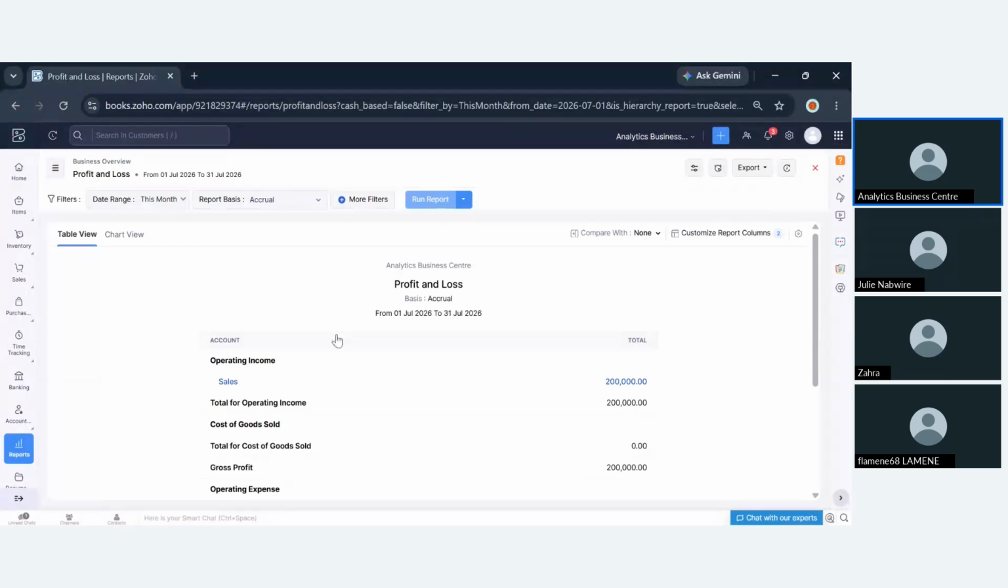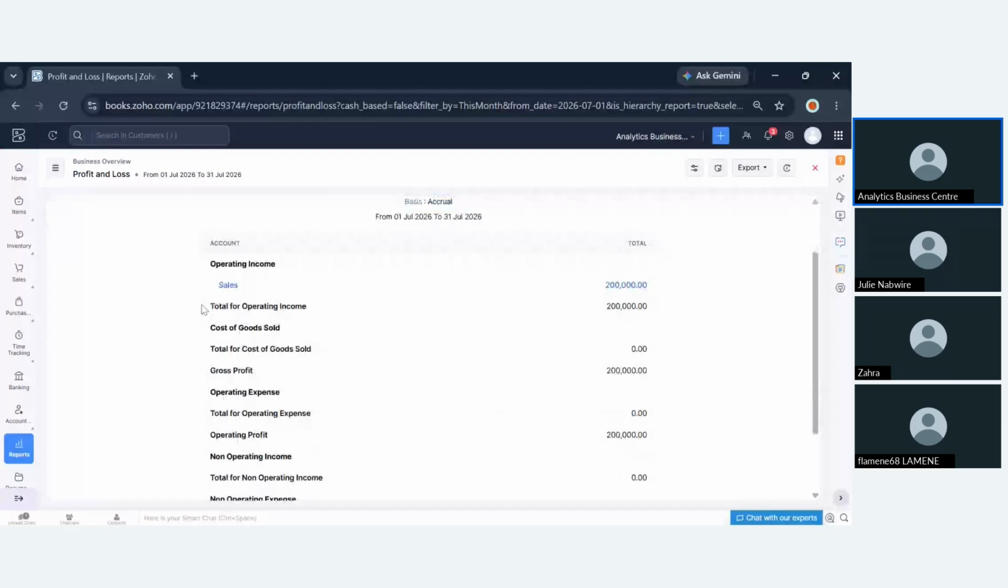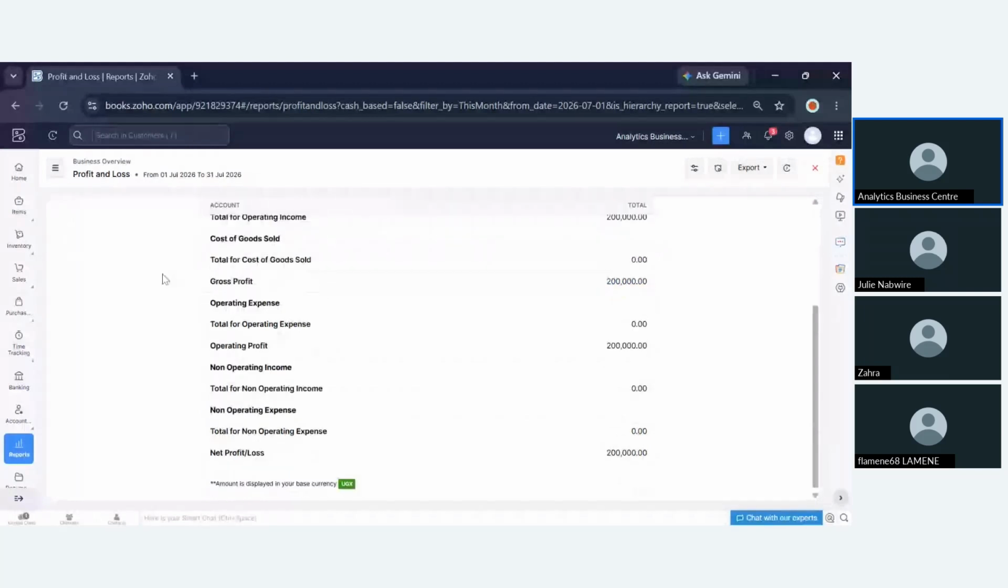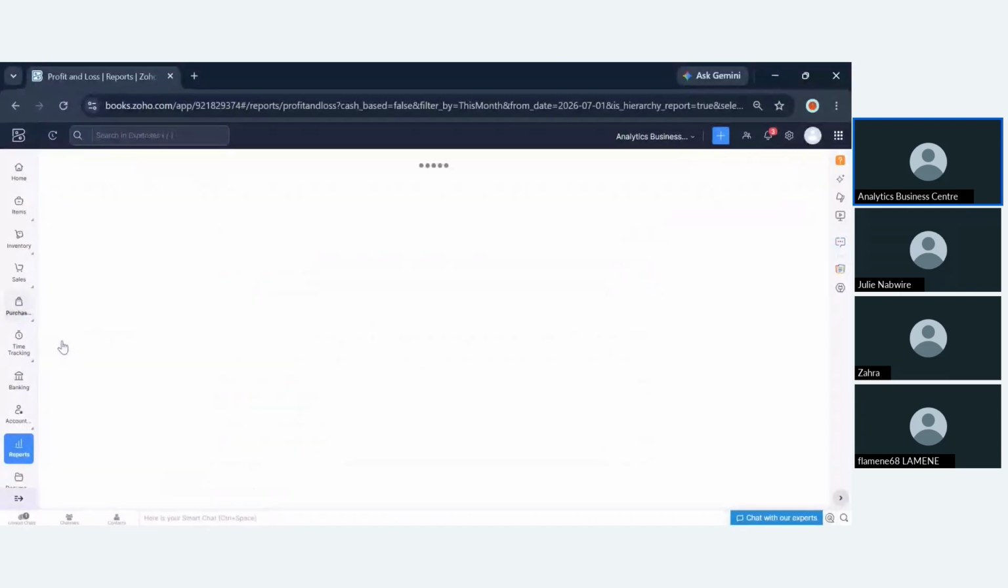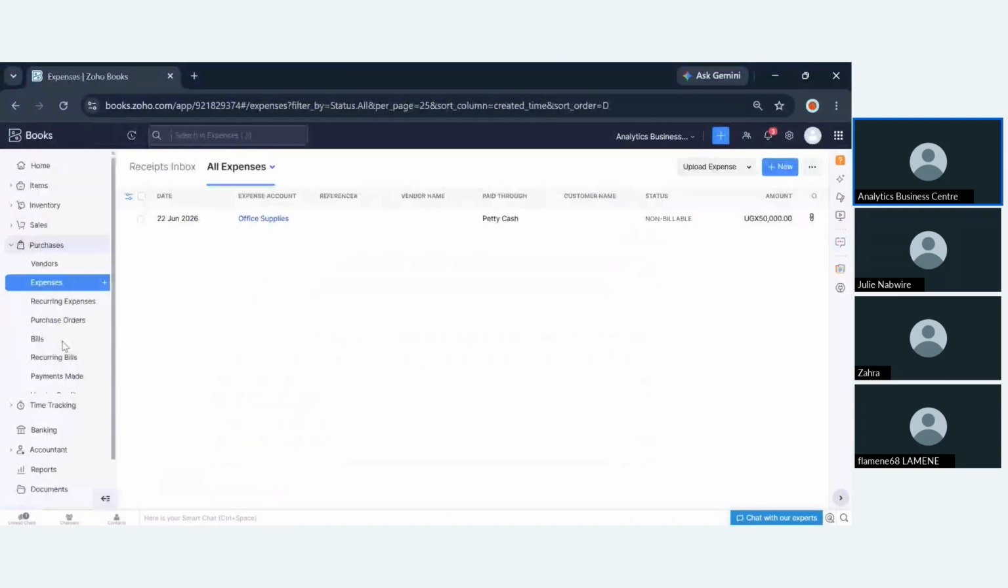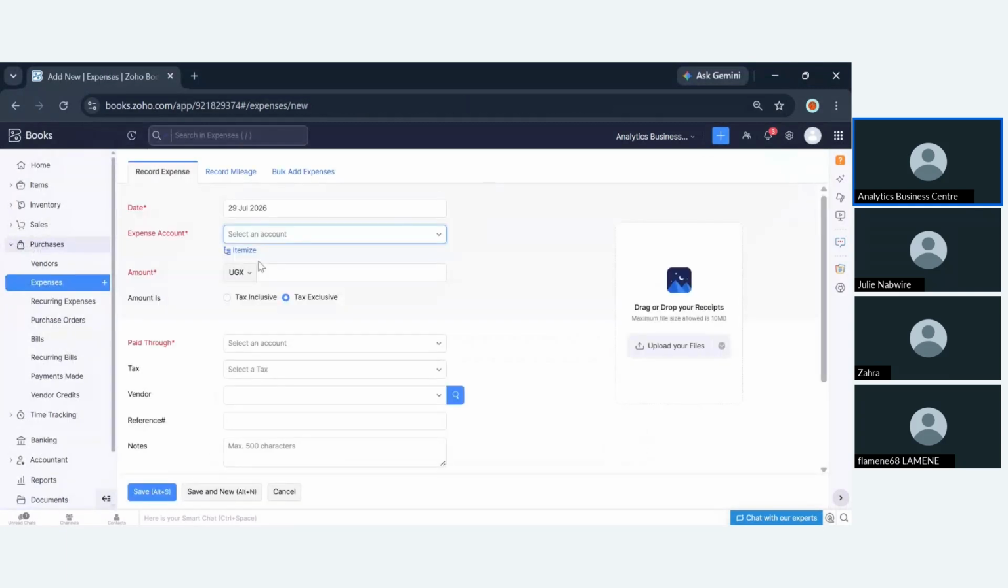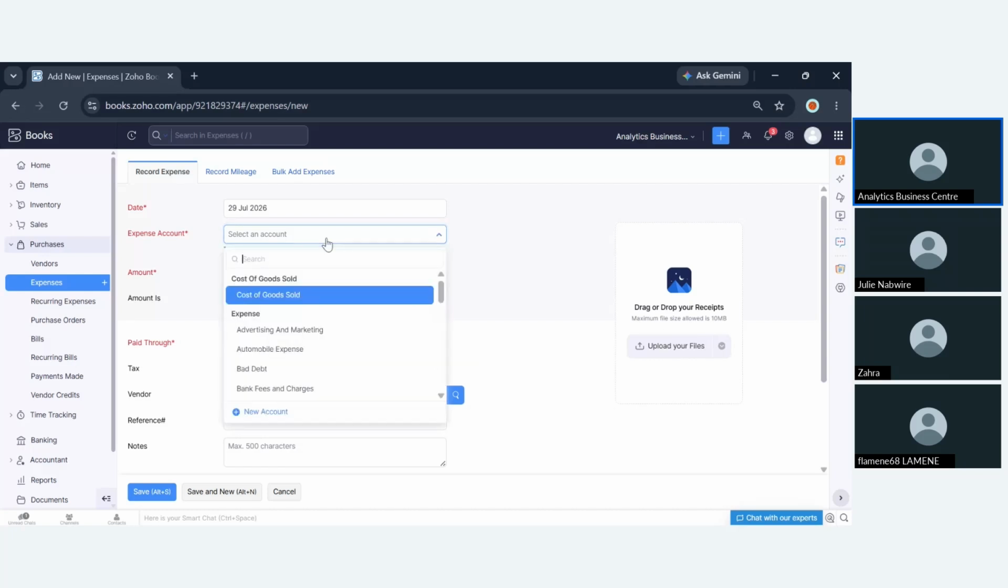You can really see the sales that you have received against that specific month. Because you haven't attached any expense, when you want to record an expense, you go under purchases, and this is where you record an expense. So I'll click expense and then add an expense here. Let's say I want to add a mobile money, or let's say I want to pay my salaries.